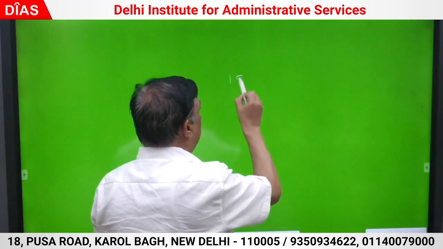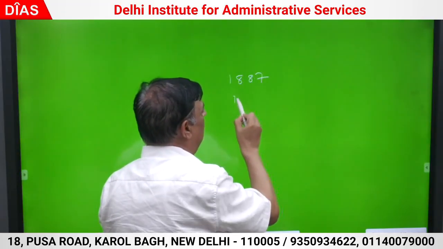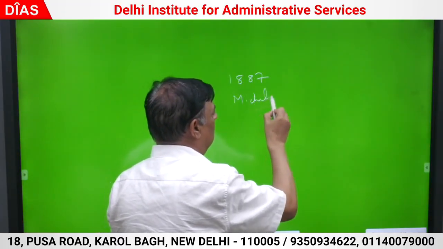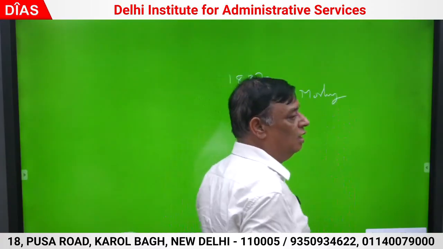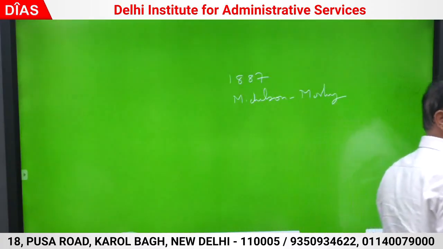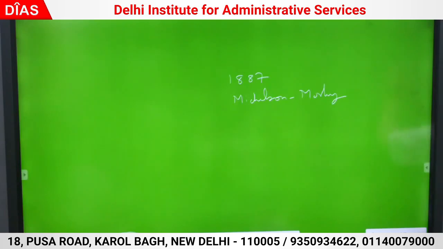In 1887, Michelson and Morley performed a famous experiment. They fabricated a device called interferometer. Michelson-Morley interferometer. Interferometer is a measuring device. Any meter and scope. Spectrometer, spectroscope.